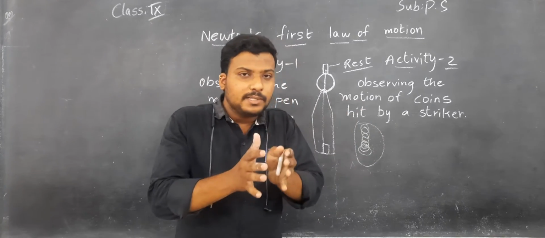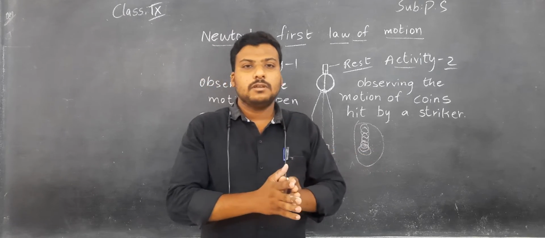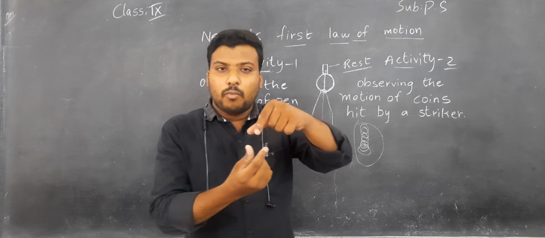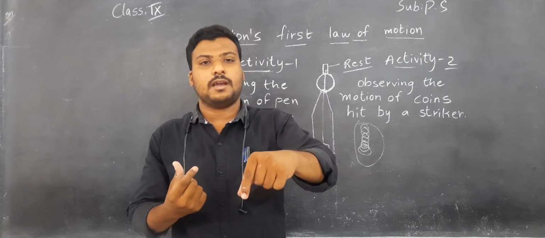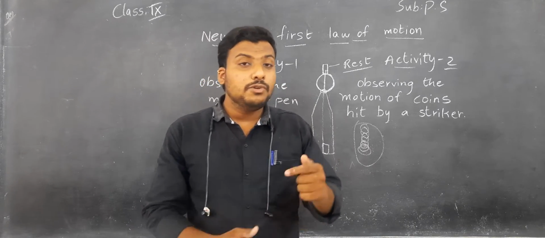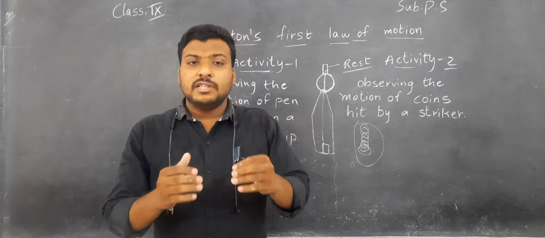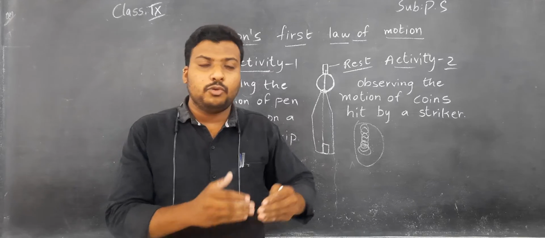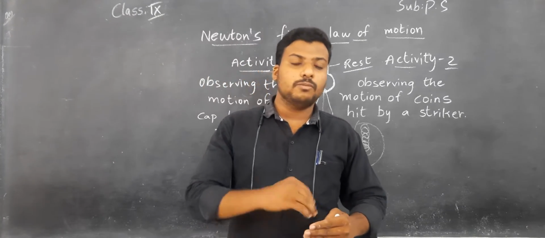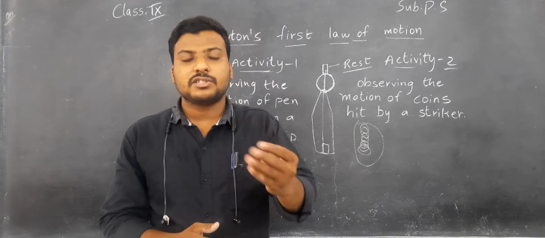All the coins in the stack position will slide down vertically. Means they are not falling. Only one of the coins, that is nothing but the bottom coin only, children. The bottom coin will be removed from that stack and all the coins will stay in the vertical position, because you are applying again here an external force. This external force caused the coin to be removed out of that stack. Means in order to make the object to move or to stay, you have to apply some external force.